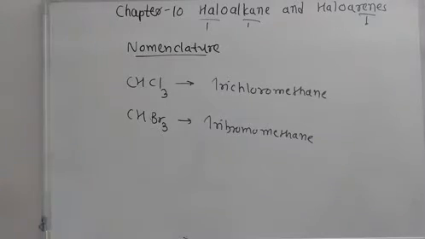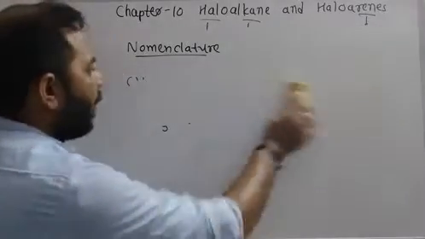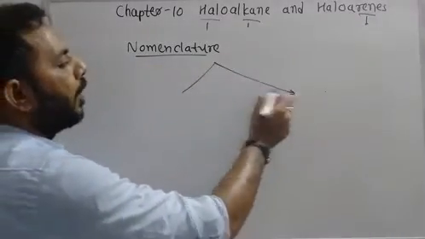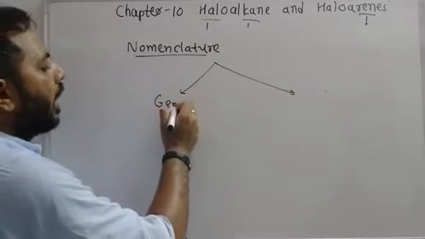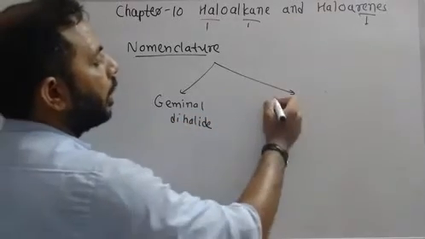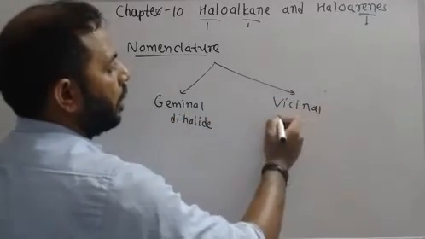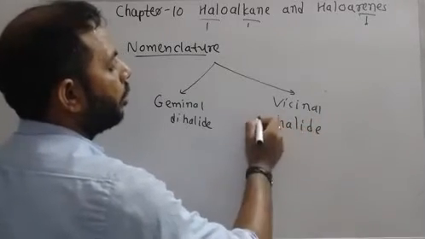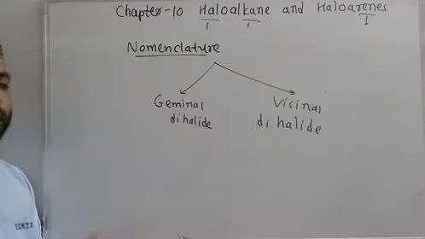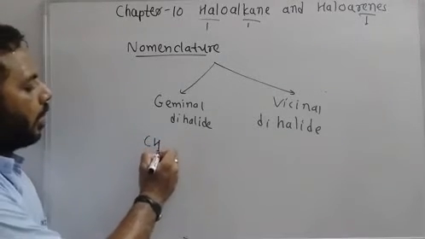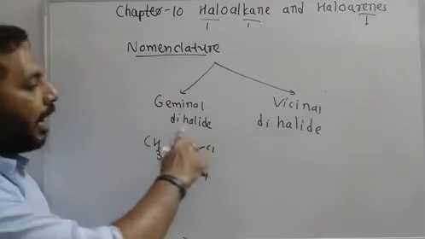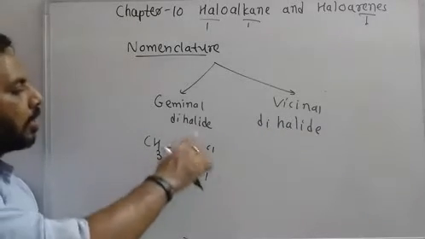Okay. Now, for the last part of the nomenclature, we must know the difference between geminal dihalide and vicinal dihalide. What is the difference between geminal and vicinal? Let's understand this by one example. Dihalide means 2 halogens are there.